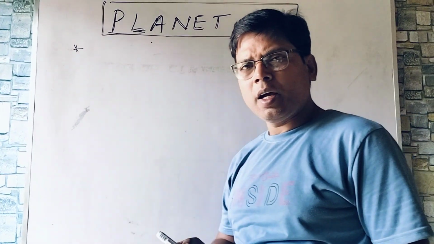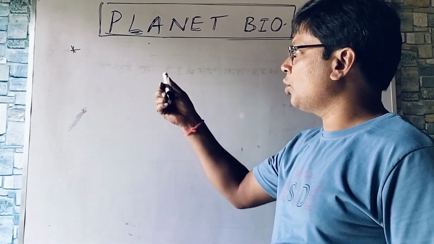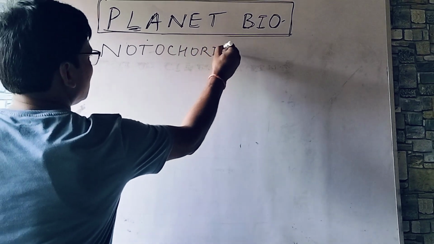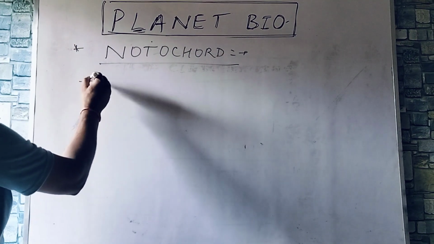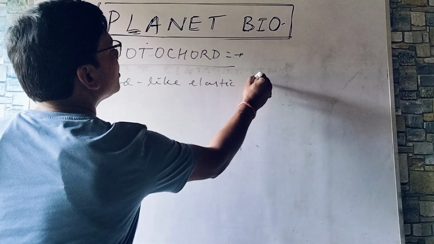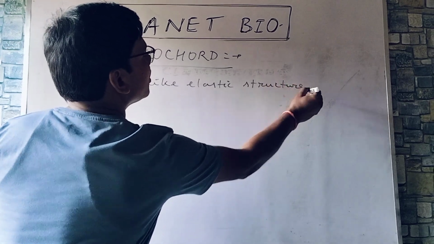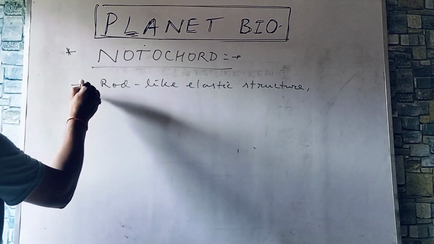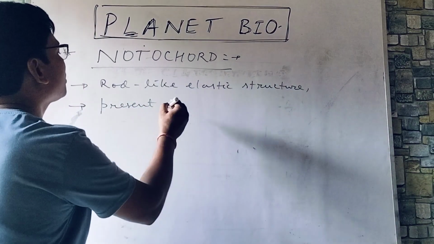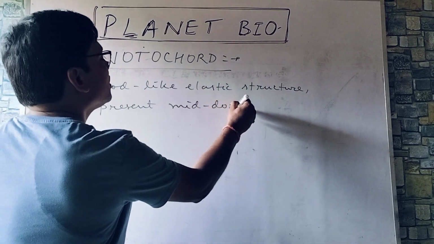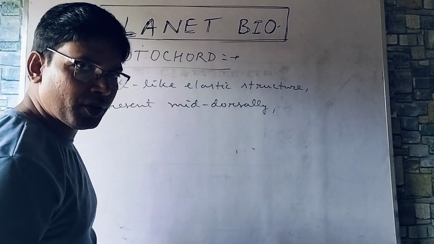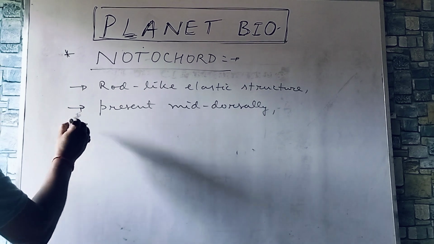Now you can see the next basis of classification of animals, notochord. What do we mean by notochord? It is a rod-like elastic structure present mid-dorsally, means present at the middle part of the dorsal side, and it originates or arises from mesoderm of the embryonic form.